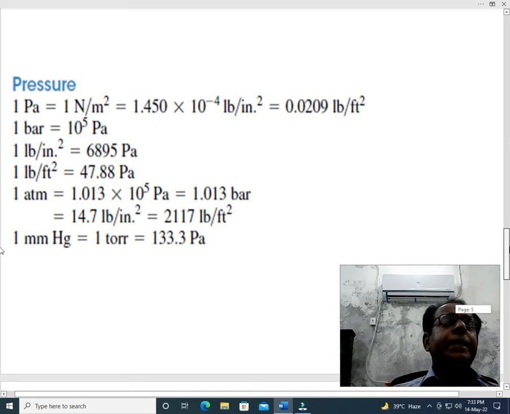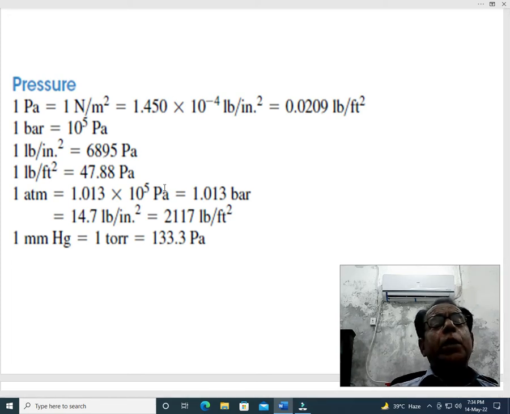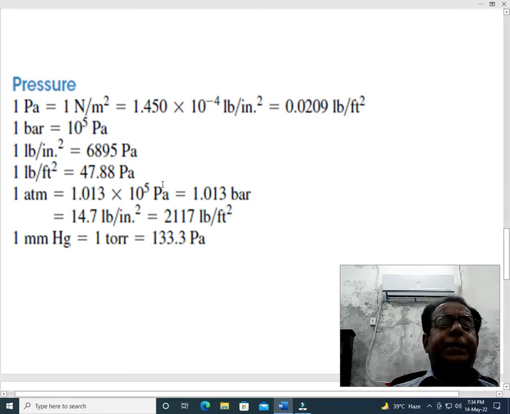This table will also be used to some extent, but dear students, use of this table will be almost optional, because we have to find pressure or gauge pressure.